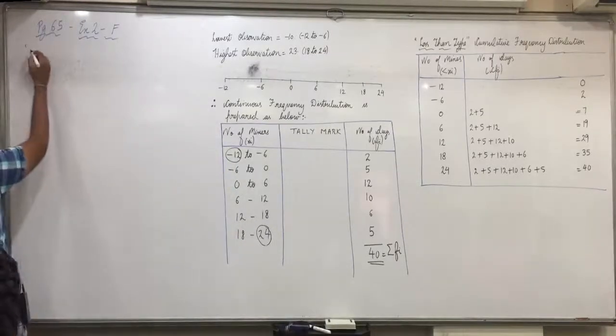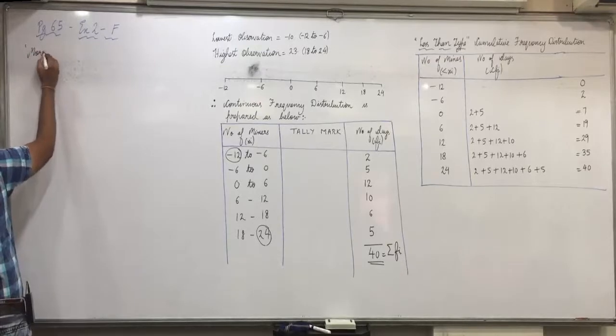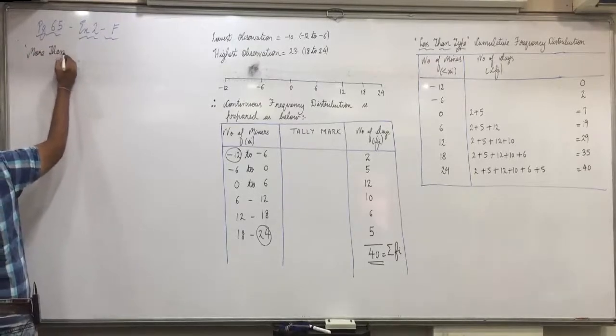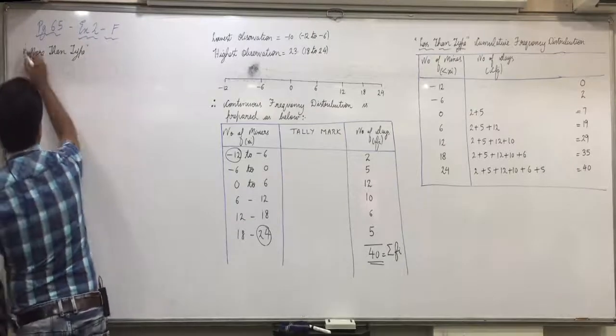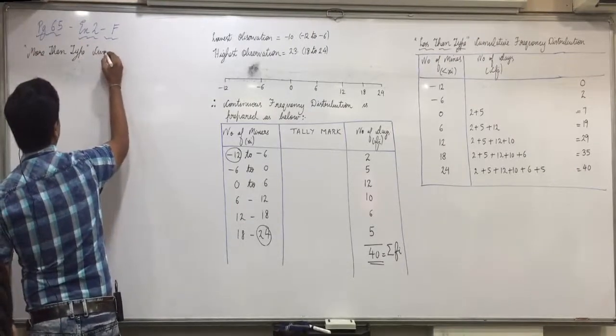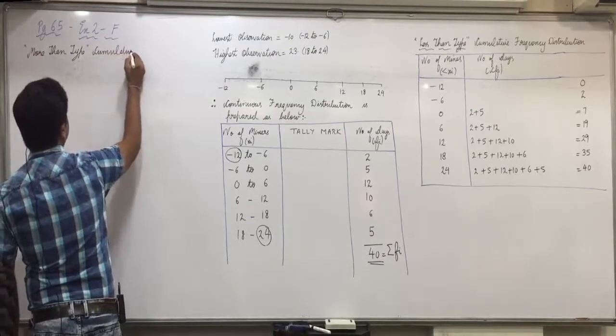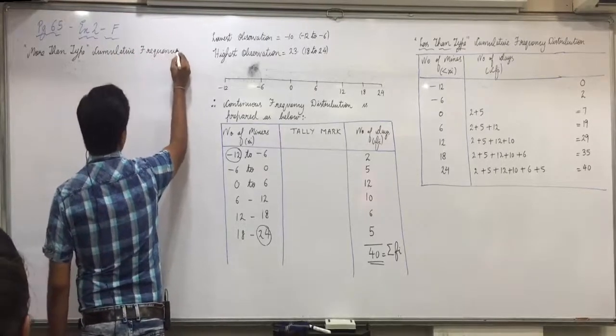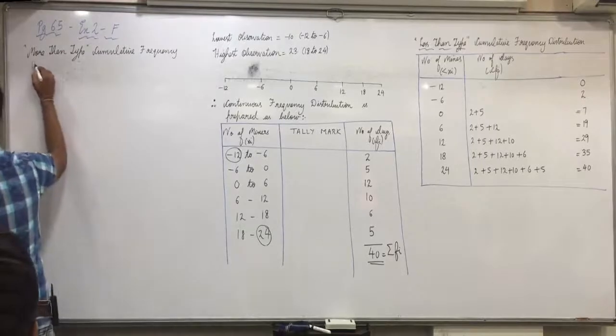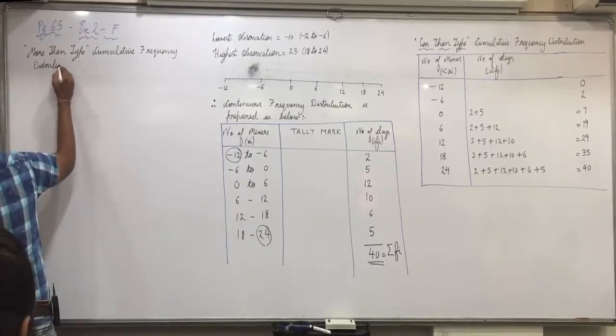More than type cumulative frequency distribution. Okay, very first of all we have to use the sign of equal to.